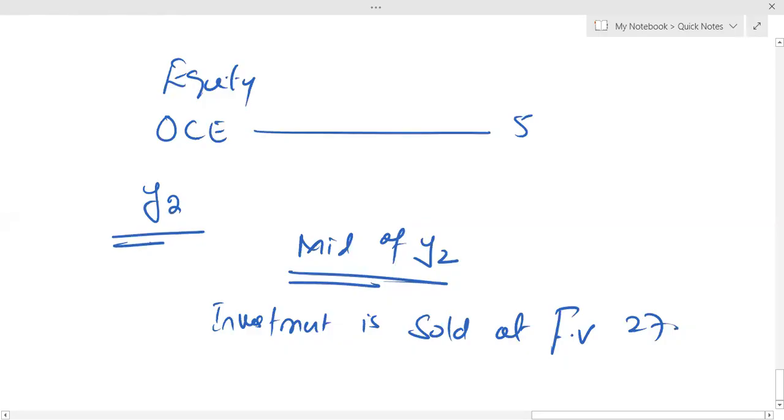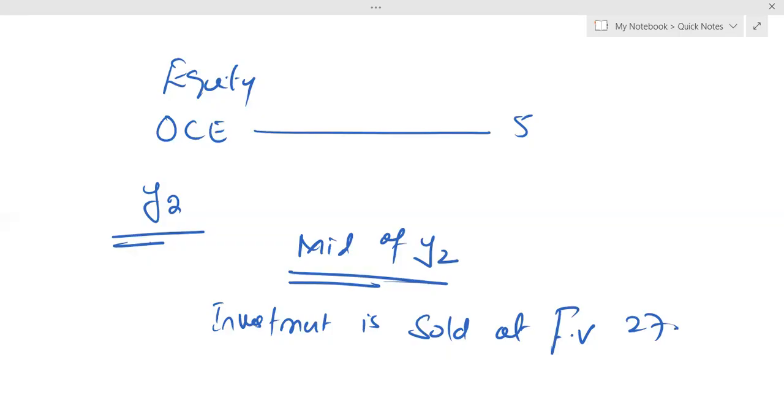Let me tell you first what IFRS 9 says. According to IFRS 9, when you are selling your investment, which you have kept at fair value through OCI, listen to the wordings. Immediately before the disposal of the fair value through OCI investment, IFRS 9 says do one thing.